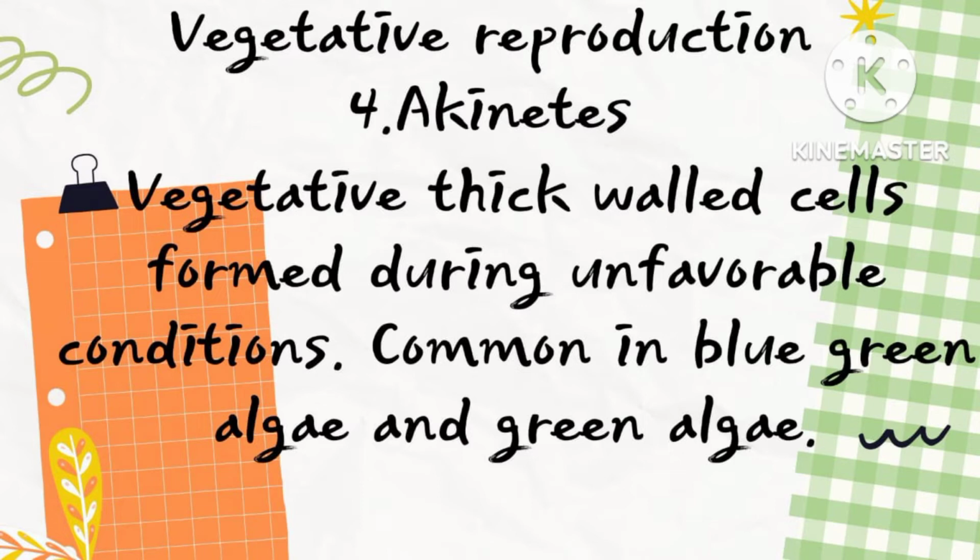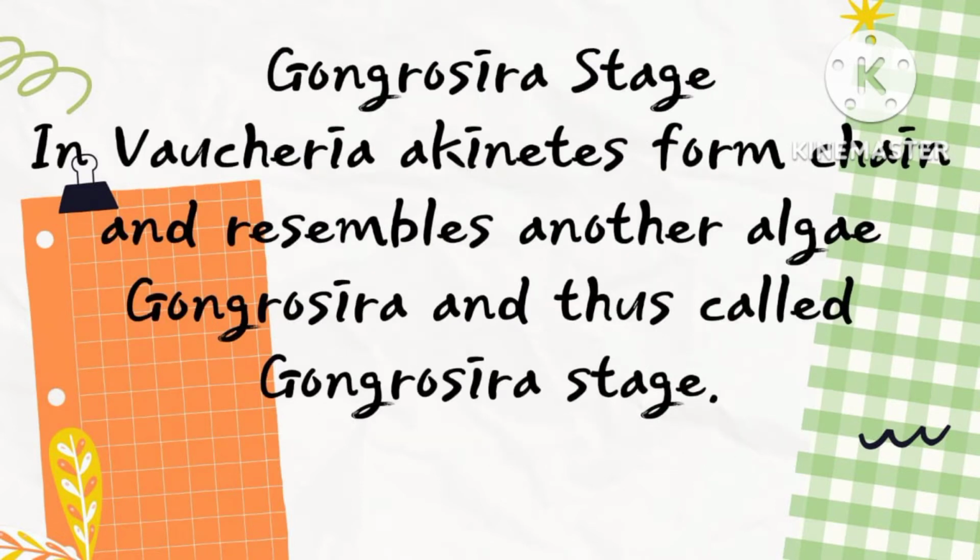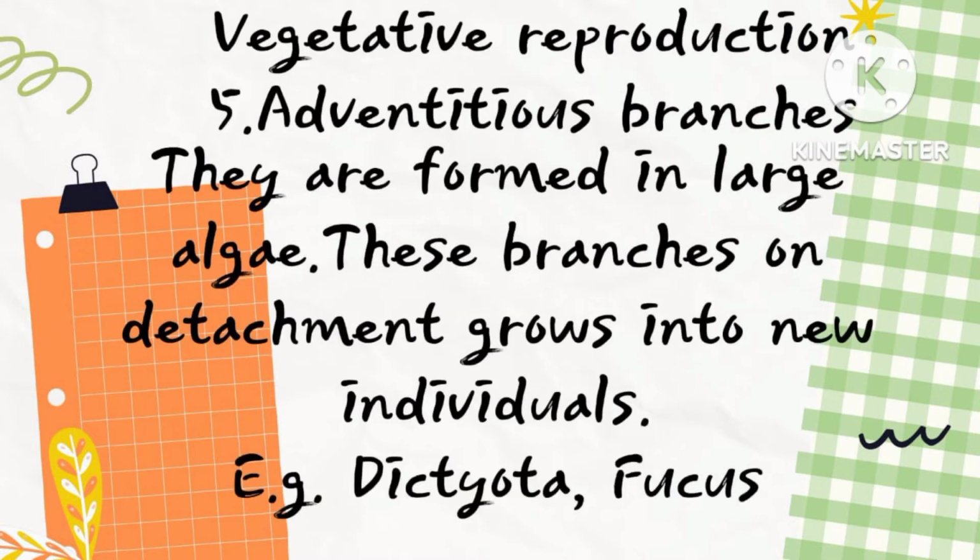Vegetative thick-walled cells formed during unfavorable conditions are called akinetes. It is common in blue-green algae and green algae. In Vaucheria, akinetes form a chain and resemble another alga, Gongrosira, and thus it is said to have a Gongrosira stage during development. Next type is adventitious branches, which are formed in large algae and on detachment grow into new individuals. Examples are Dictyota and Fucus.